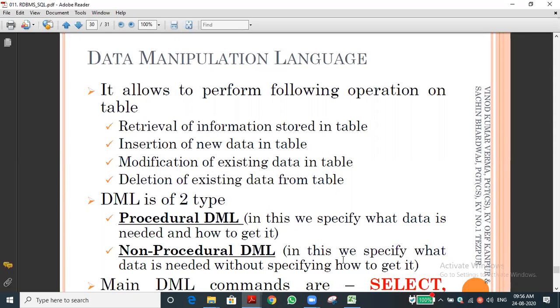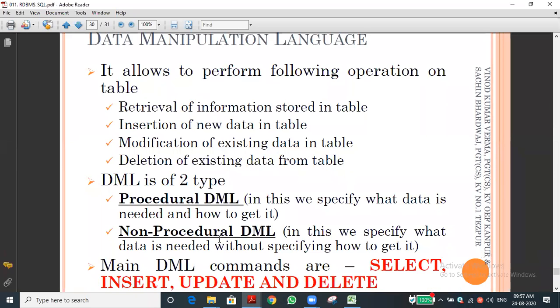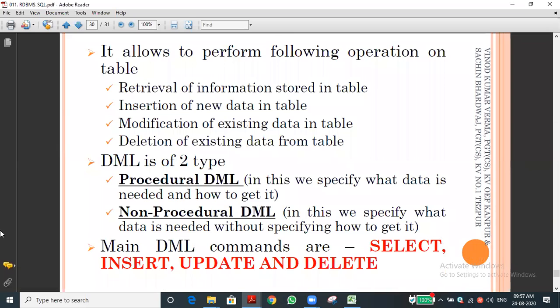Do you have any confusion? If you are having confusion, that will be better, or if you get clarity, it will also be fine. Whenever we do the code, you can automatically understand, and then you can remember, yes, this is what we discussed at the starting time. DML classifies into two types: procedural and non-procedural. The commands are select, insert, update, delete.